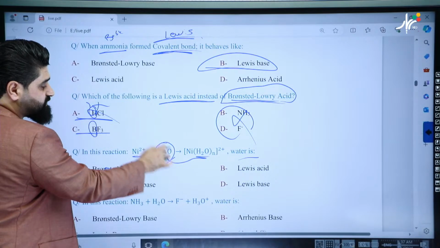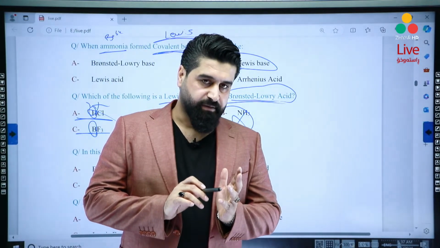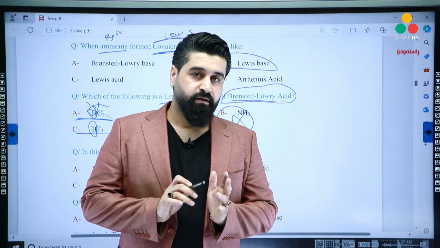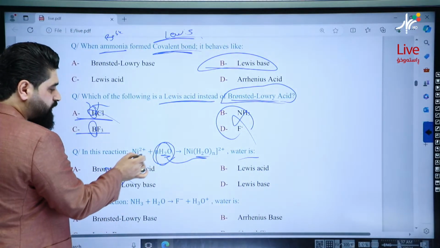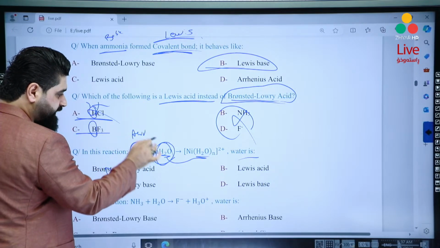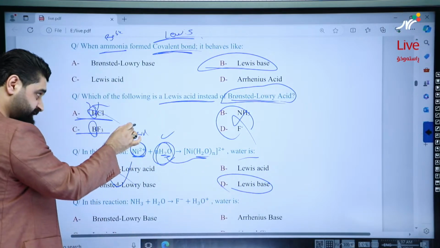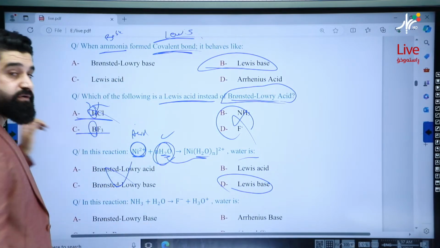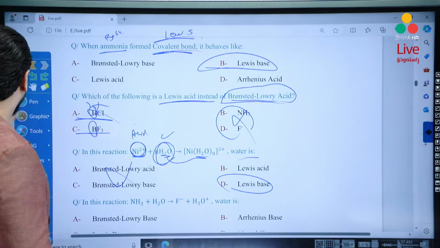And according to Lewis, what is water? According to Lewis, water is either a base or nothing. So we are looking for the particle beside it. If it's an acid, water is a Lewis base, simply. But if it's a base, water will be nothing according to Lewis also, because it's impossible to have water as a Lewis acid.